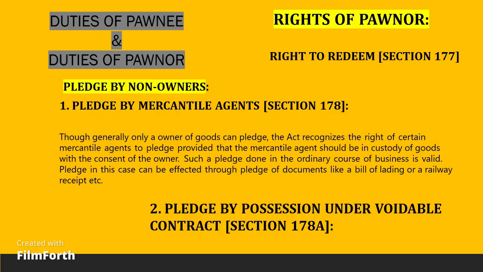Duties of a pawner. The pawner has the following duties. The pawner is liable to pay the debt or perform the promise, as the case may be. It is the duty of the pawner to compensate the pawnee for any extraordinary expenses incurred by him for preserving the goods pawned. It is the duty of the pawner to disclose all the faults which may put the pawnee under extraordinary risks. If loss occurs to the pawnee due to defect in the pawner's title to the goods, the pawner must indemnify the pawnee. If the pawnee sells the goods due to default by the pawner, the pawner must pay the deficit.